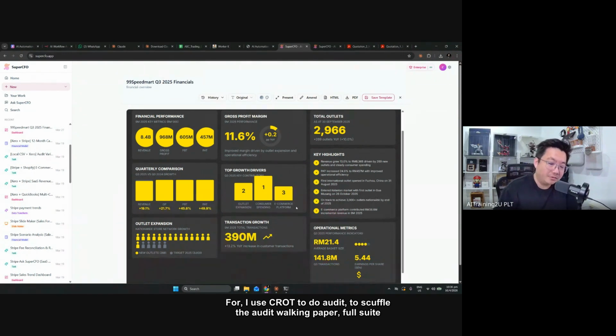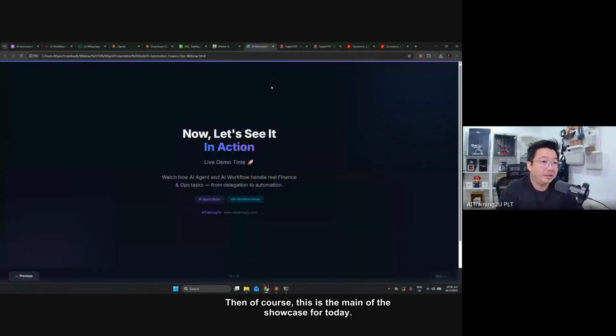I use Claude to do audit, to scaffold the audit working paper, a full suite audit paper with queries. Within 1 hour it can come out. If you do it manually, it's never possible. So this is my comment on some of my observations right now. Then, of course, this is the main showcase for today.